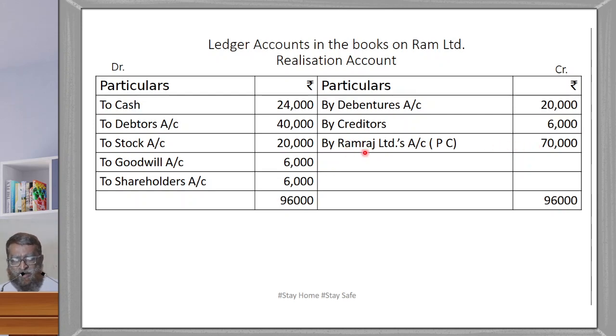That is written as by Ramraj Limited, by consignee's account 70,000. So now you total this: 96,000. Write the total on the debit side, 96,000. The balance is 6,000. That is profit on realization, not conversion. Profit on realization is transferred to shareholders account.